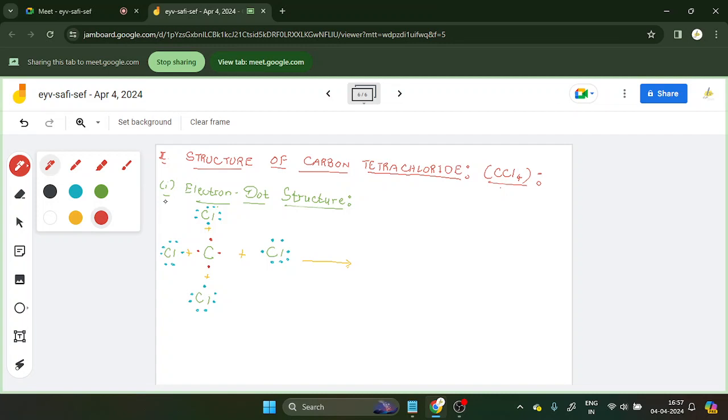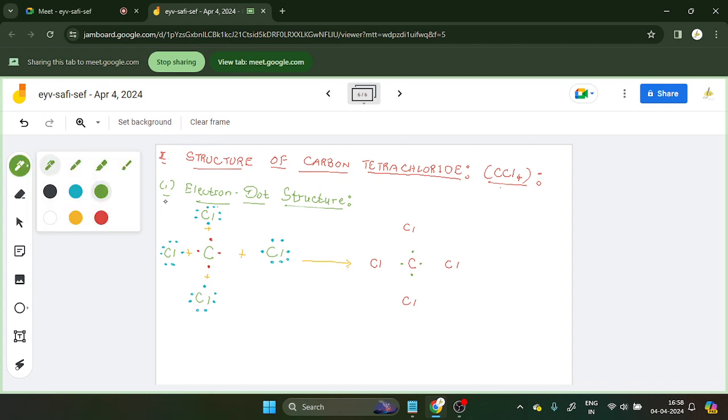Let me again draw the same structure. So this is carbon surrounded by Cl, another Cl, another Cl, and another Cl. And what's going to happen here?